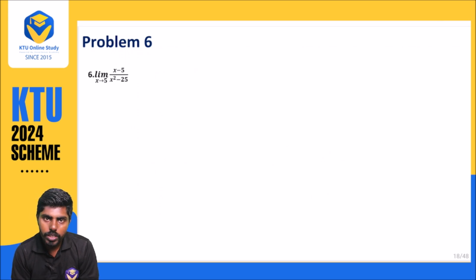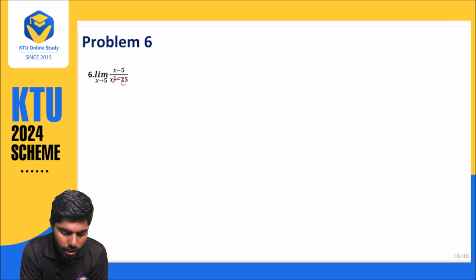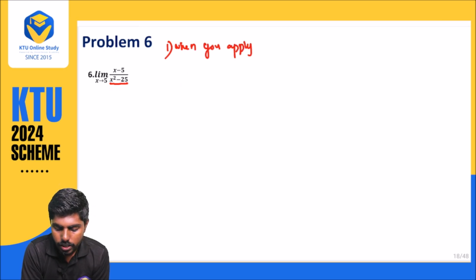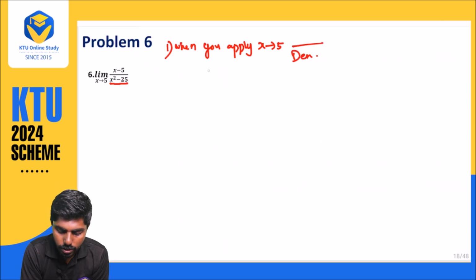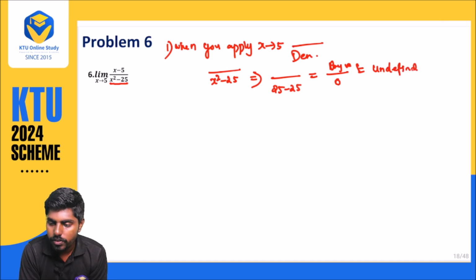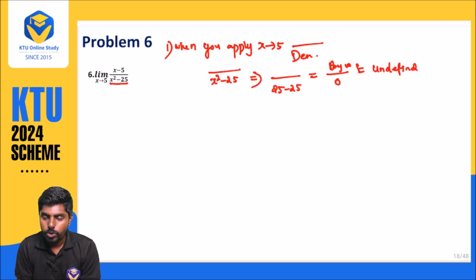So when you are observing the problem, what have they given? They have given x square minus 25. Based on our observation, when you apply x approaches 5 in the denominator, what will happen? It is nothing but 25 minus 25, which is 0. Any value divided by 0 is undefined.